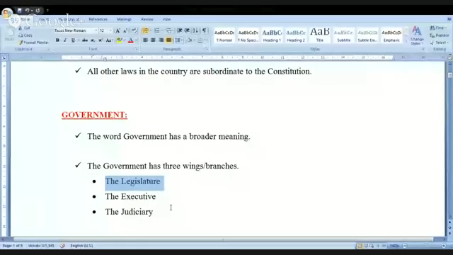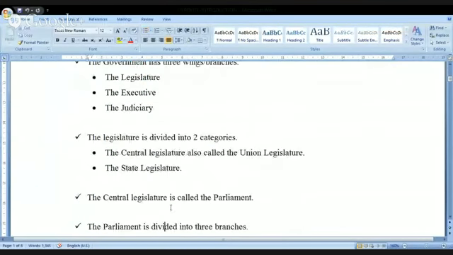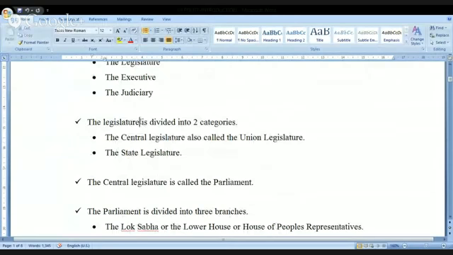Now, let me go back to this word here. There is a federation, I told you. Let me open the document once again. The government has three wings, meaning legislature, executive, and judiciary. Right? I'm going further now. Look at this. The legislature is divided into two categories. India is a federation, so yes, we need to have two legislatures. One is the central legislature, which is also called the union legislature.